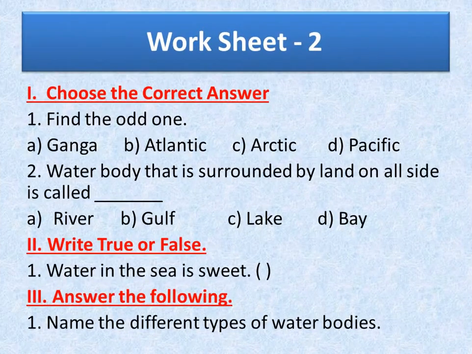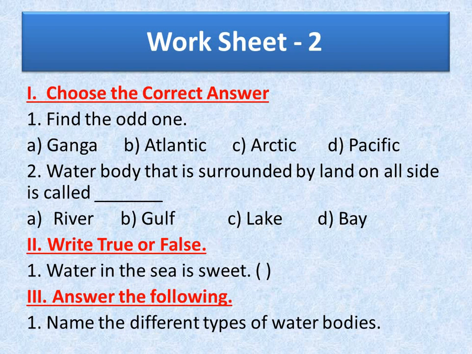Children, now it's worksheet time. Worksheet number 2. You have to write the worksheet as a test. Let me read the questions for you. Roman number 1. Choose the correct answer. First one, find the odd one. Ganga, Atlantic, Arctic, Pacific.